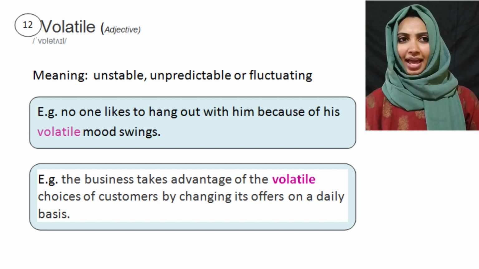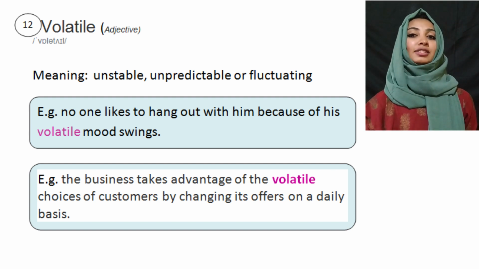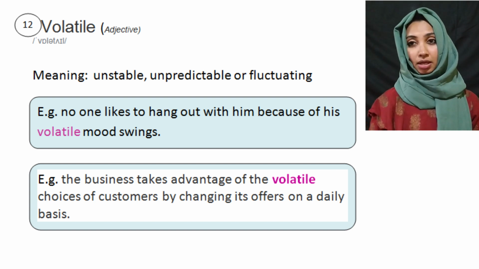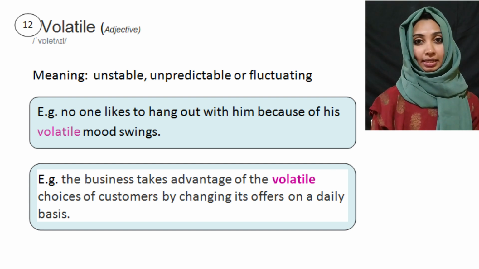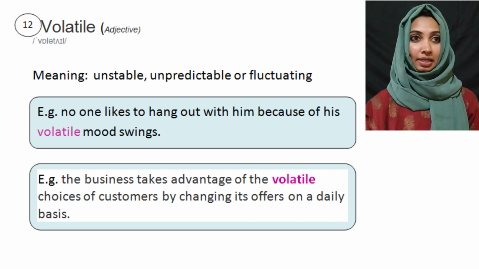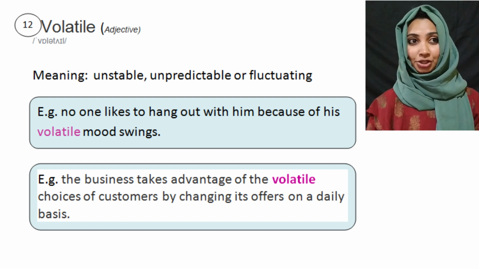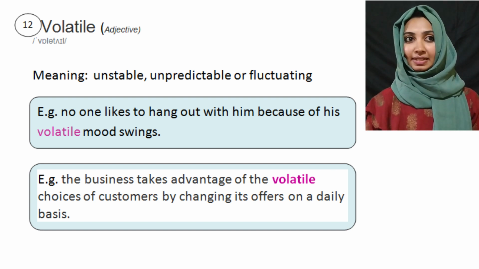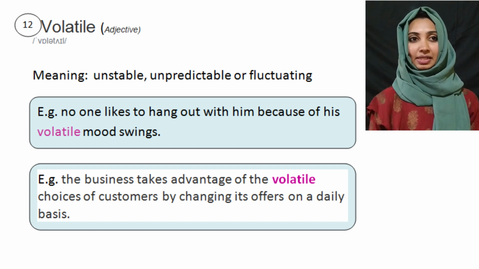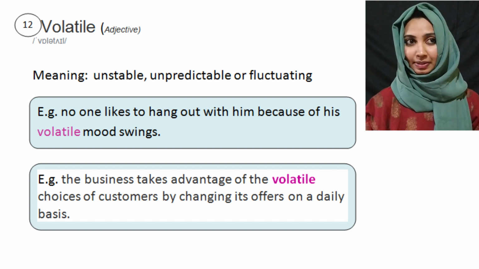No one likes to hang out with him because of his volatile mood swings. So no one likes to hang out with him because of his unpredictable mood swings. So unpredictable or fluctuating, instead of that we use the term volatile mood swings, right? Let's see another one. The business takes advantage of the volatile choices of customers by changing its offers on a daily basis. Volatile choices of customers means the fluctuating choices of customers, the changing choices of customers, right?